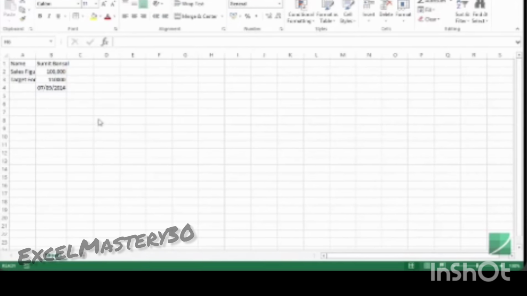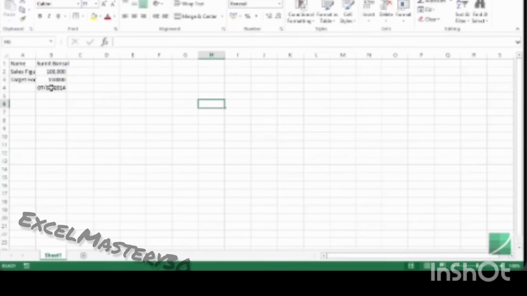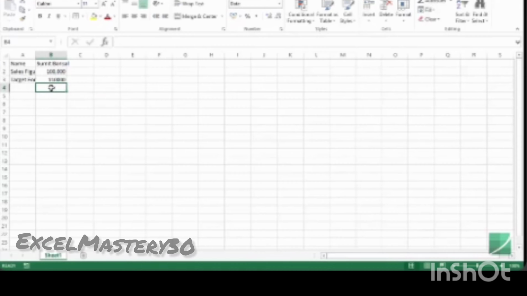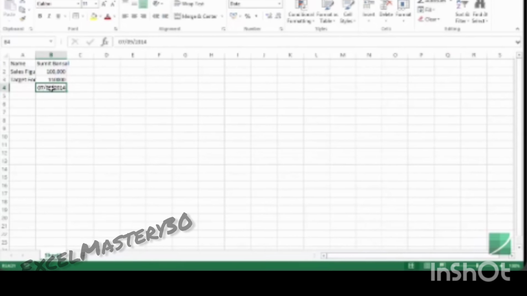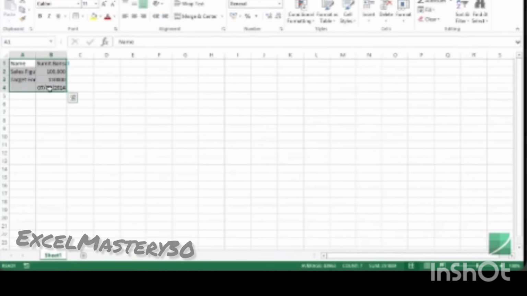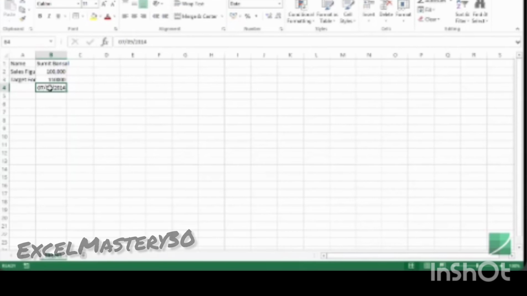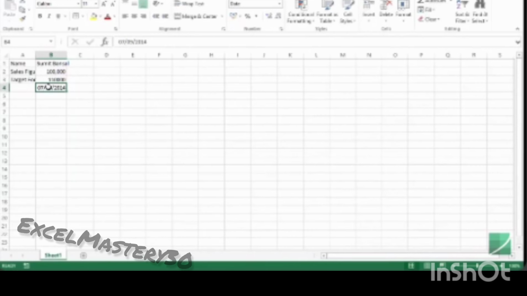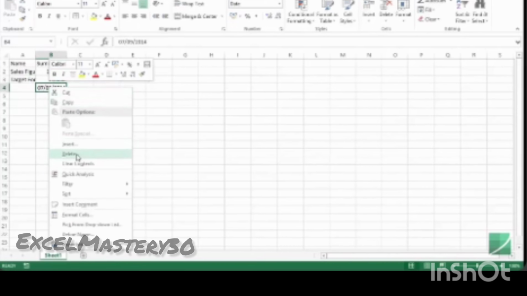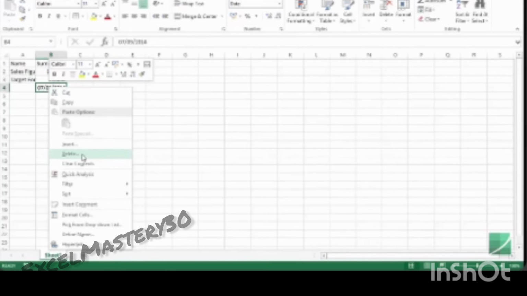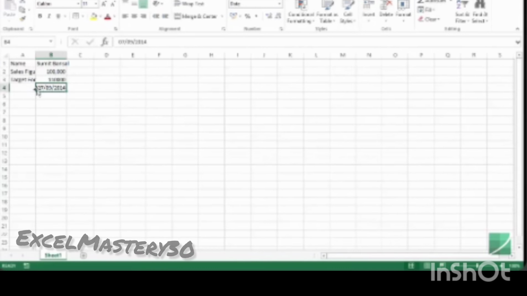The easiest way to delete data from Excel is just to go select the cell and hit delete key. You can also select a range of cells and then press delete key, and it would delete the content in all those cells. This is the easiest way. You can also use a longer method, which is to go to that cell, select it, right click, and select delete from this menu. But I think hitting the delete key is a much more efficient way to do this.